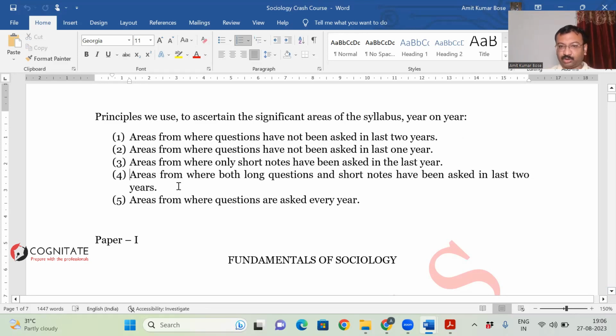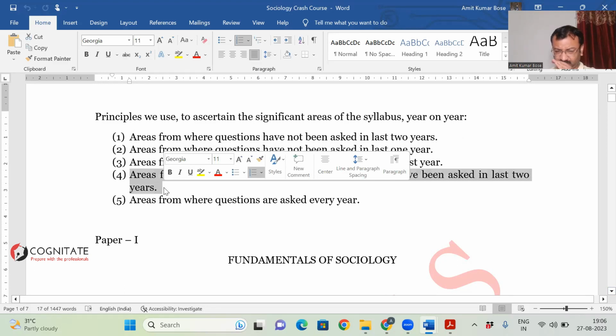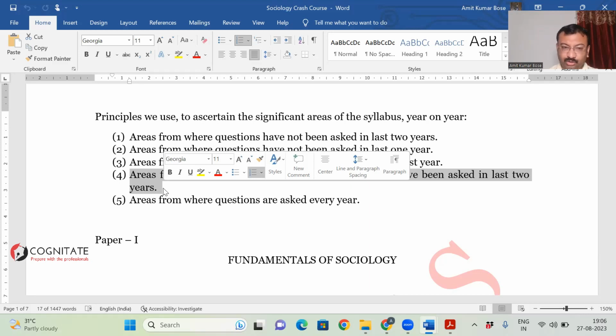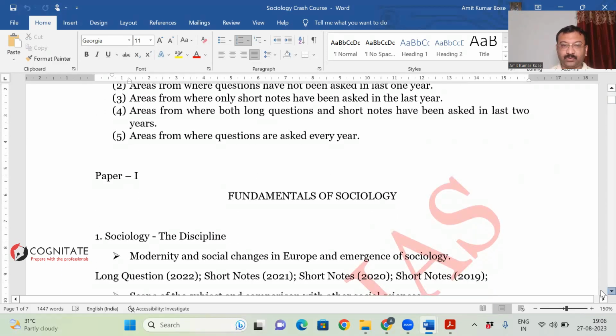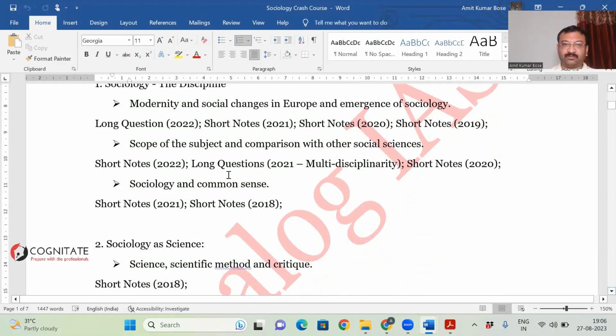For the areas from where both long questions and short notes have been asked in the last 2 years, we normally give those areas lesser significance. Or those areas from where questions are asked every year, do know that questions would be asked from this area this year as well. So using these parameters, we try to find out the significance of the particular areas.